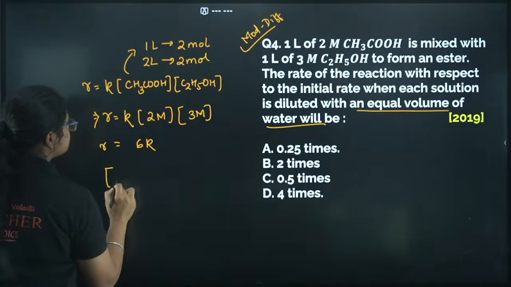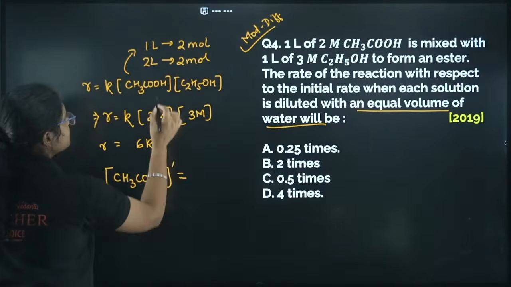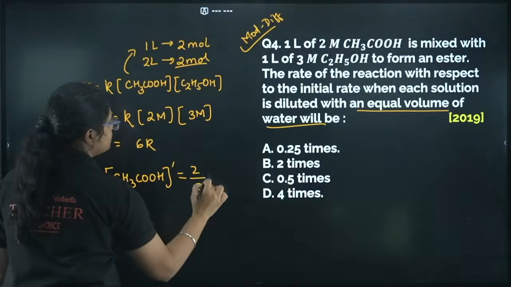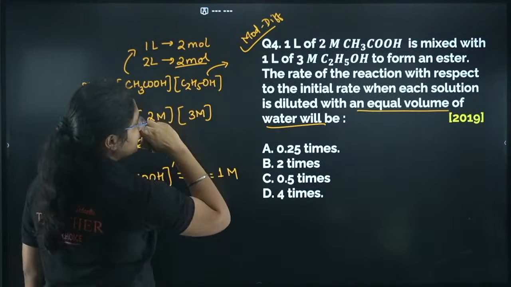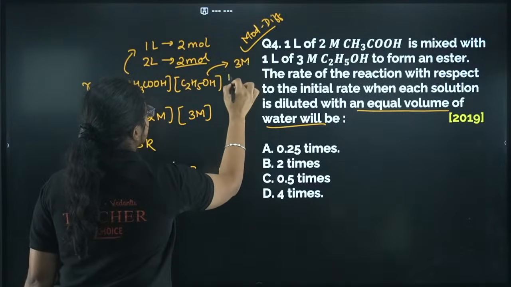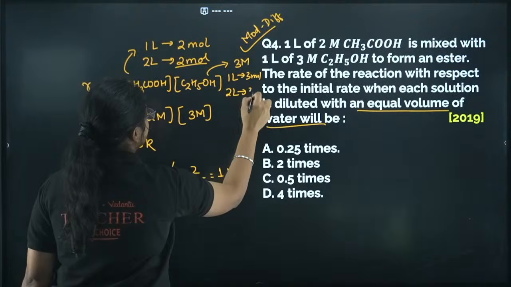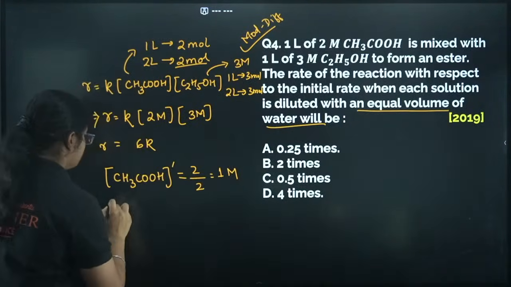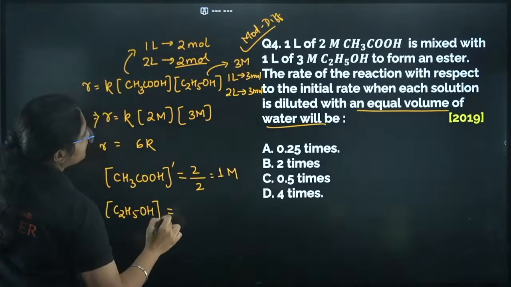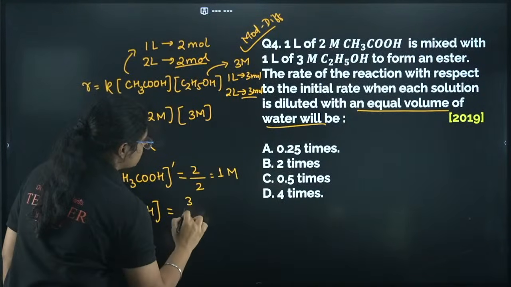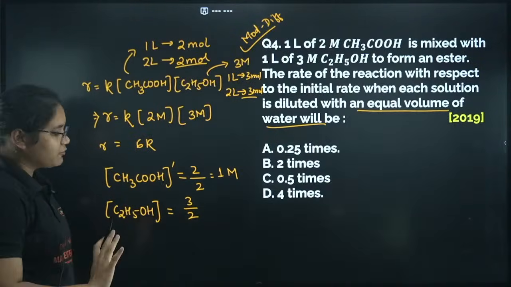So what is the new concentration of CH3COOH? Number of moles is 2, volume is 2, so it will be 1 molar. Similarly, C2H5OH, what was the concentration? 3 molar, right? That means 1 liter contains 3 moles. Then if I double it, 2 liter will also contain 3 moles, right? So I can write the new concentration of C2H5OH will be equal to number of moles by volume, that is 3 by 2. Okay, 3 by 2. We have got the new concentration.